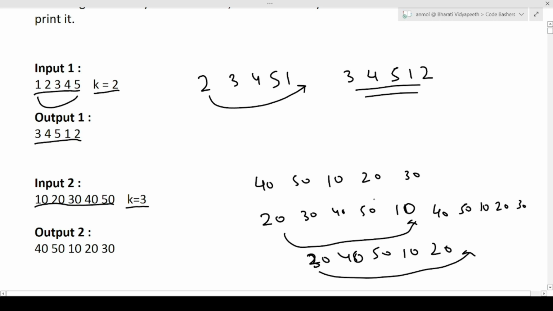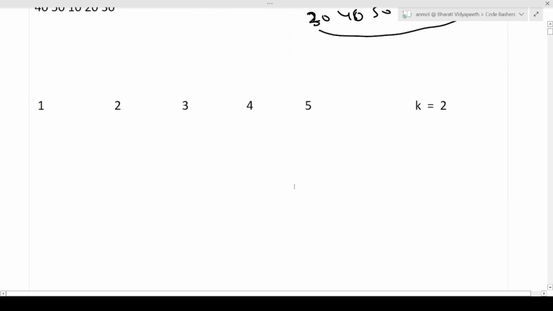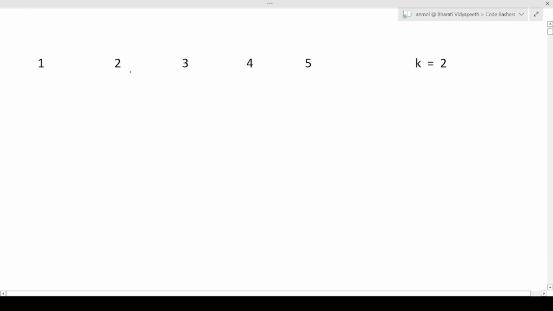It is very simple: an array will be given to you and you will have to rotate it anti-clockwise k times. So let's now see the approach of the question. This is our input array, 1 2 3 4 5, and k is equal to 2. That means we have to rotate this array anti-clockwise 2 times. So the resultant, we know, will be 3 4 5 1 2, as we have seen earlier.